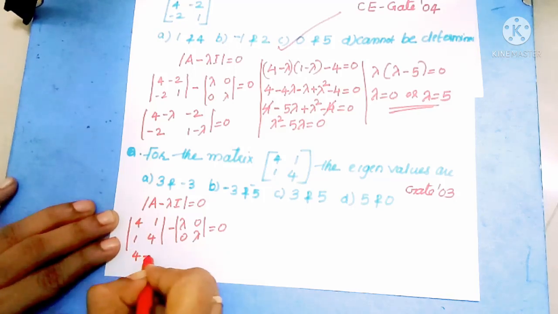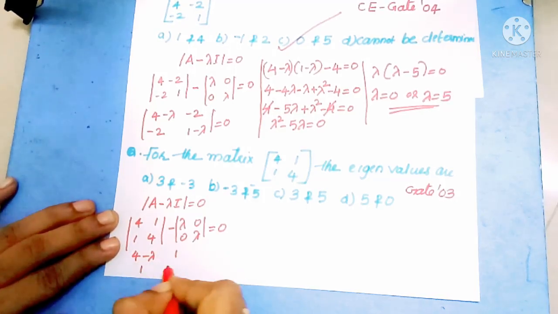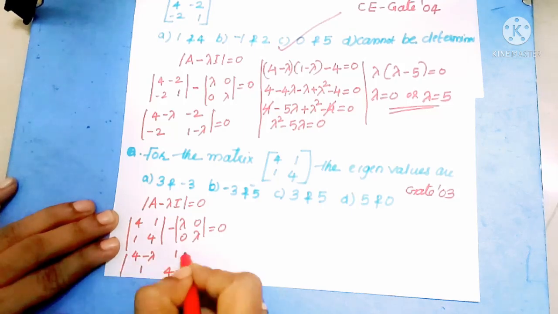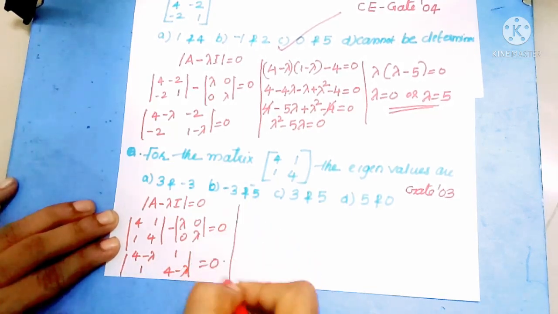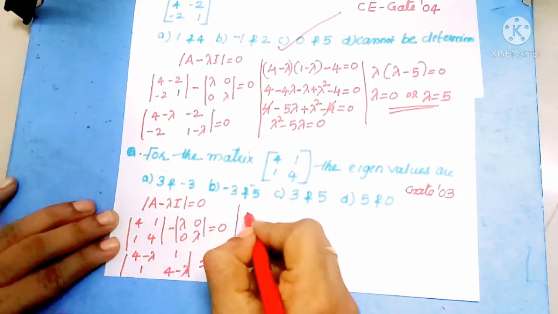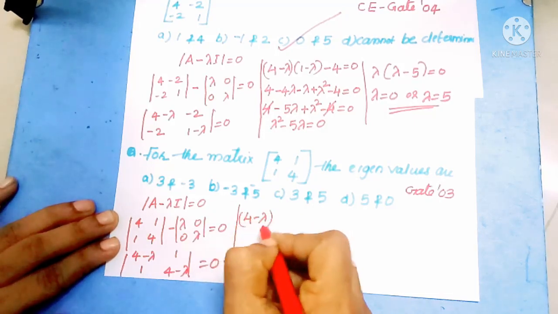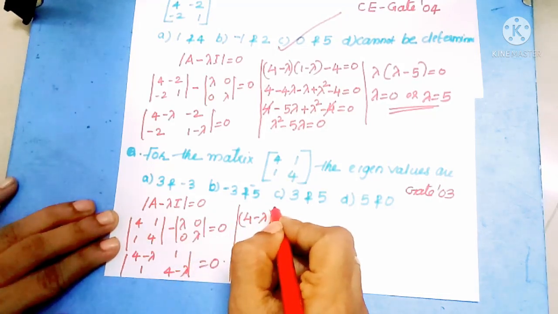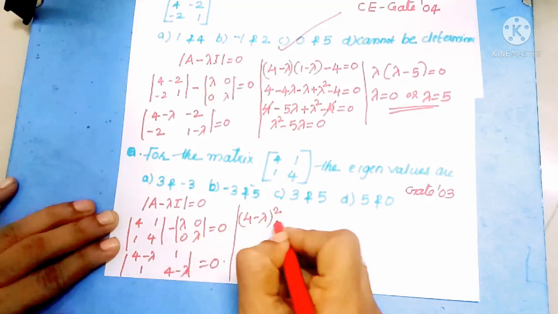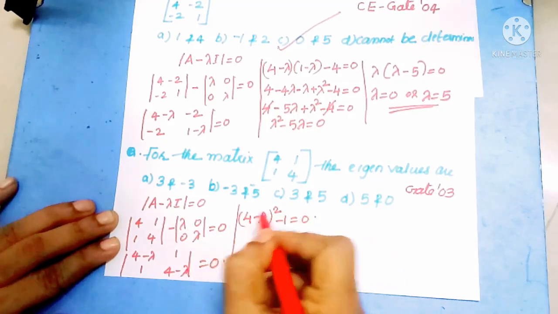We subtract: [4 minus lambda, 1; 1, 4 minus lambda]. Taking the determinant, (4 minus lambda) into (4 minus lambda), so we can write (4 minus lambda) whole square minus 1 equal to 0.